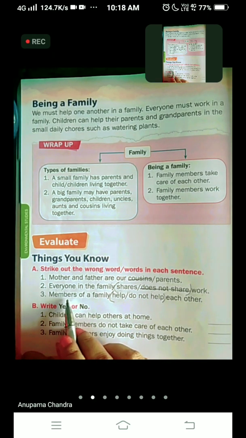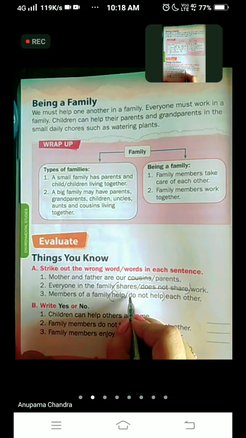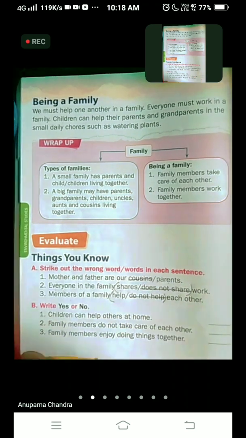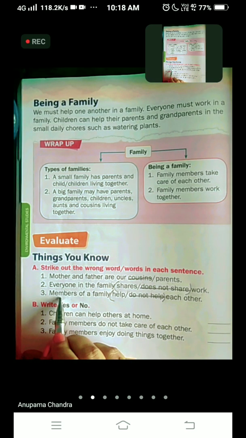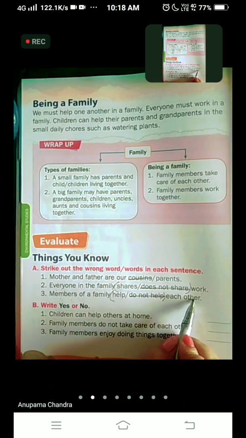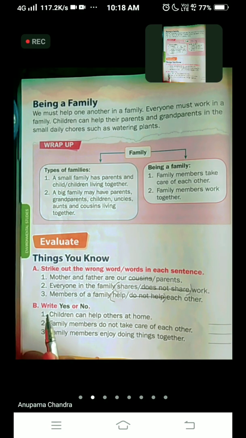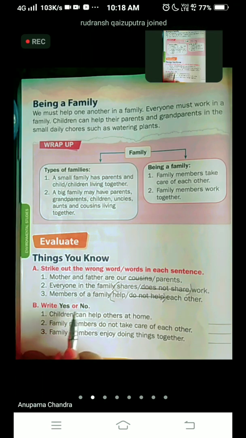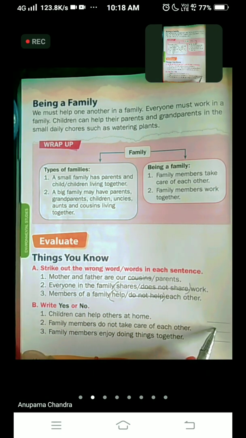So children, the answer to this one is help each other. So we will cancel the wrong one, we are going to strike out, and the answer will be, members of a family help each other. Now come to question B. Write yes or no. If the statement is correct, you will write yes. If the statement is not correct, you will write no in the blank given here.